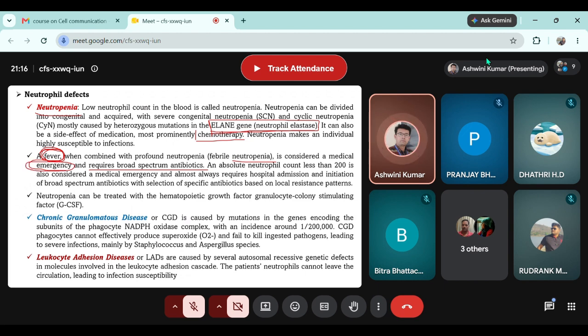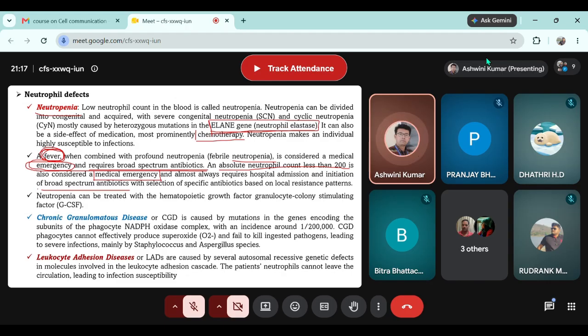That's why the person requires broad spectrum antibiotic. An absolute neutrophil count less than 200 is also considered a medical emergency. Even if there is no symptom, it is a medical emergency because the person may get severe infection at any point of time. And in those conditions also, even without any symptom, the person requires broad spectrum antibiotic if the count is less than 200.